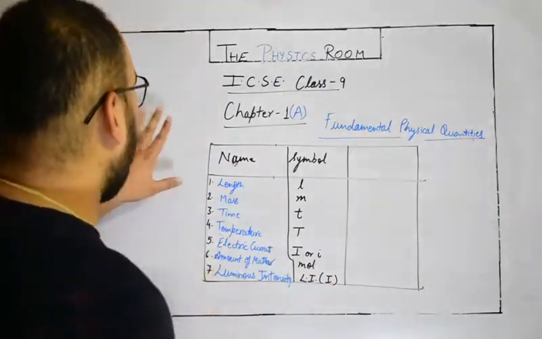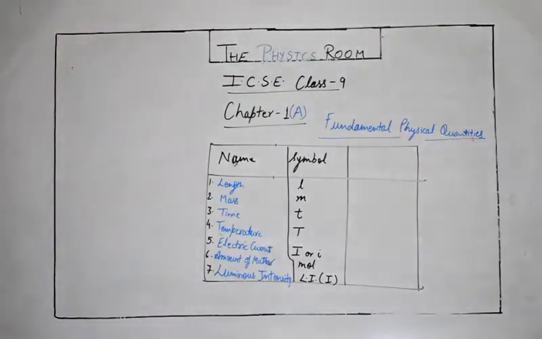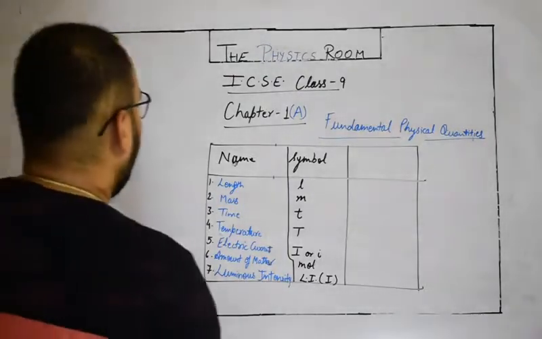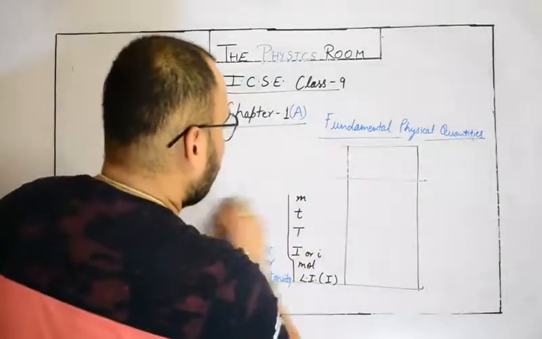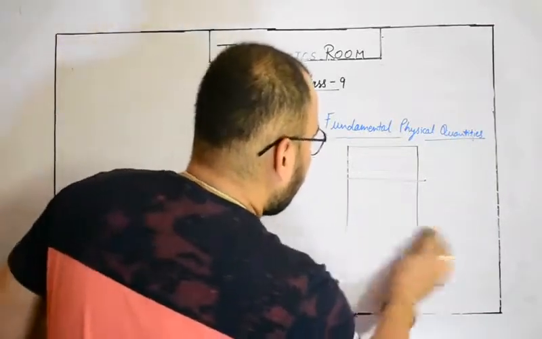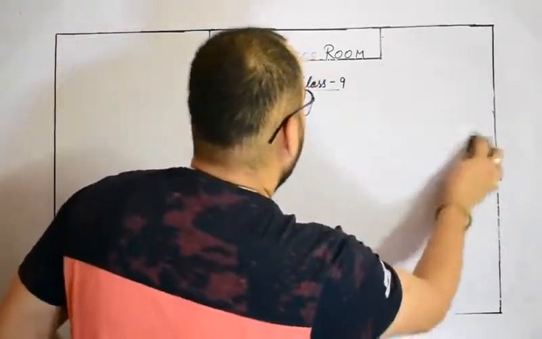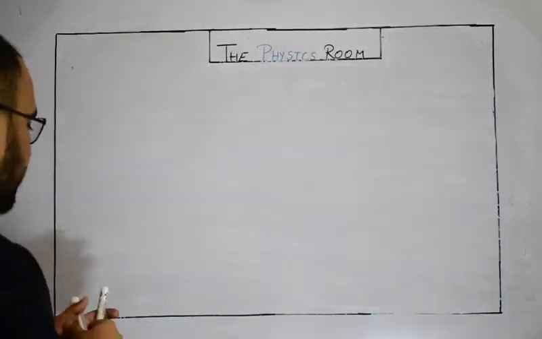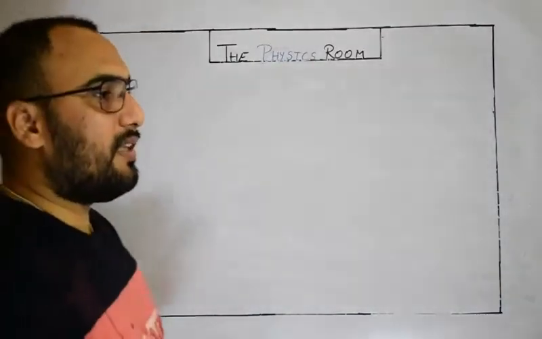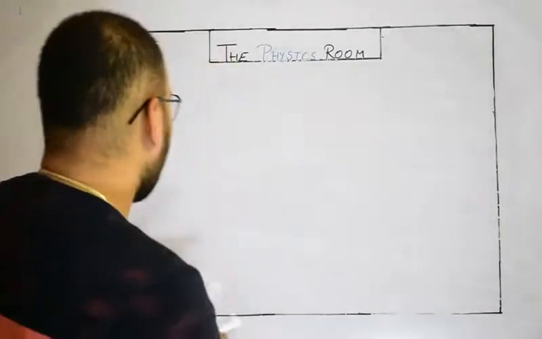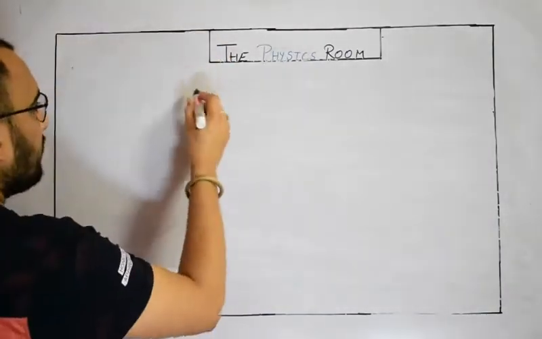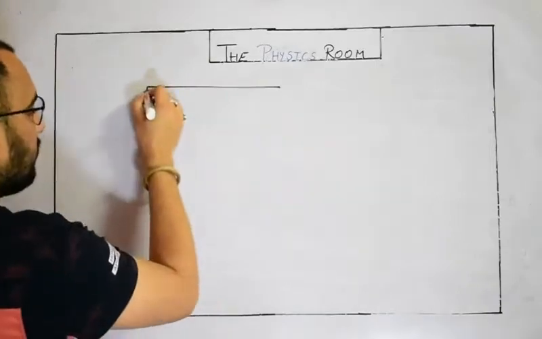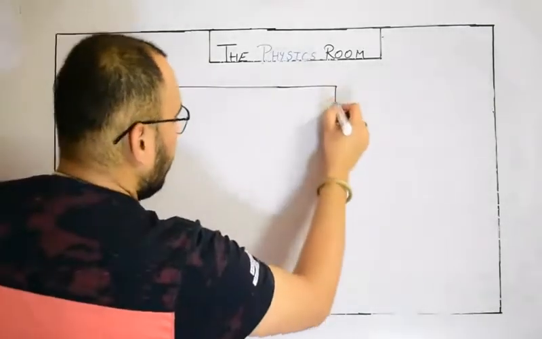Okay, so let's move to the different types of unit systems. There are basic 3 unit systems. I would like to make a table for it so that it would be easier for you to understand.